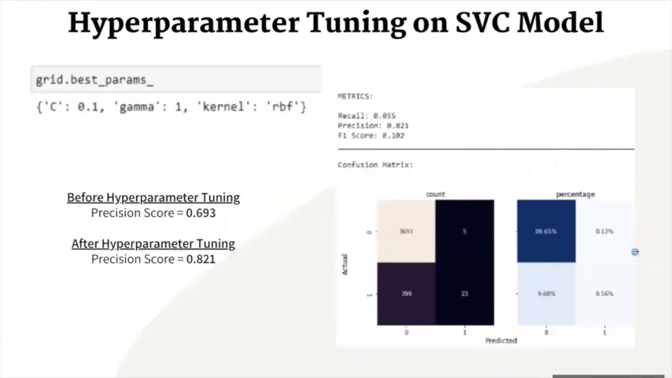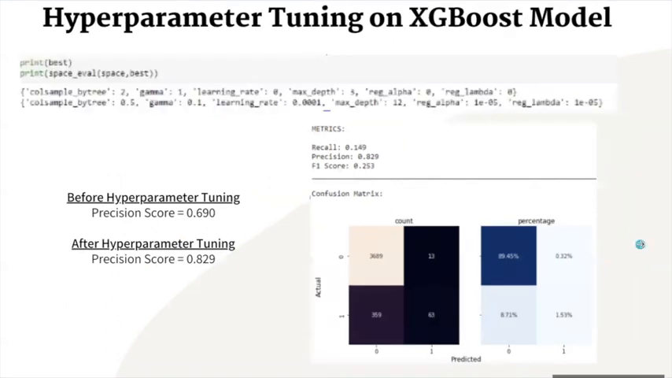So after we conduct hyperparameter tuning on the SVC model, those are the best parameters for our model based on our dataset. And using these parameters, the new performance of our model has a precision score of 0.821, which is a drastic improvement from 0.693. For XGBoost, the best parameters are as shown. And with these new parameters, the performance of the XGBoost model improved to a precision score of 0.829, up from 0.690.